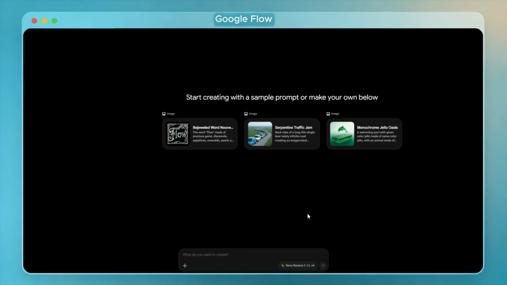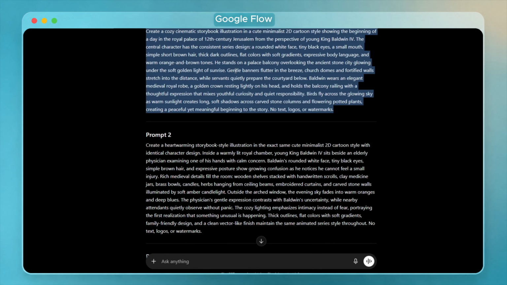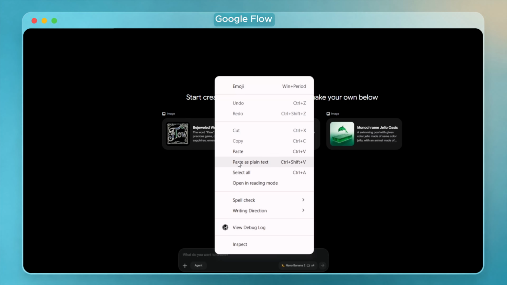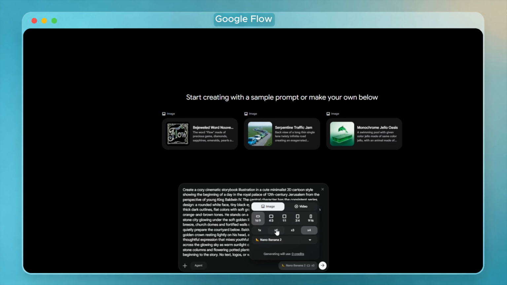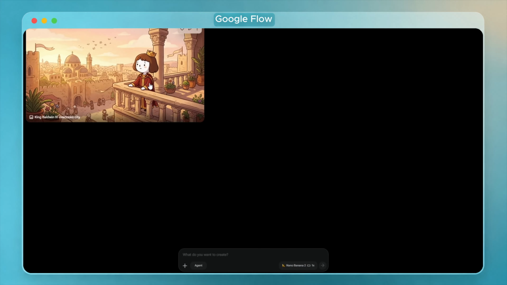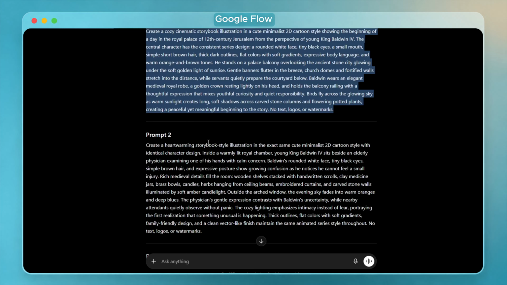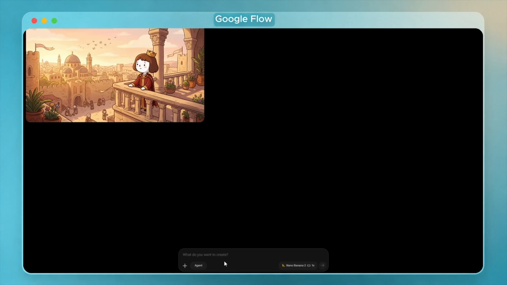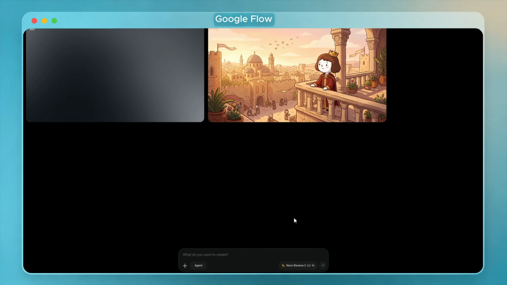Now go to Google Flow. Once you have the script and all the scene prompts ready, import them one by one. To create the images, select the Nano Banana 2 template. The reason we are using this template is because the quality of the images is very high and, more importantly, the appearance of the characters, clothes, environment, and the overall style of the video remains largely consistent across all scenes.